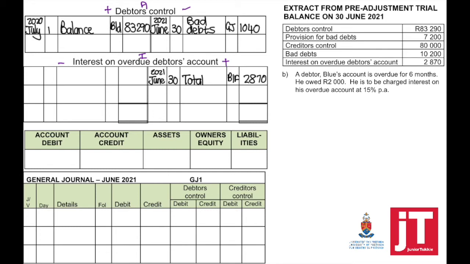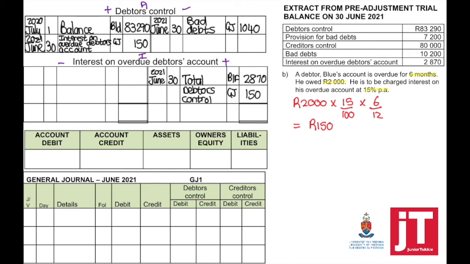Now we need to calculate what is the amount of interest that will be charged. His balance is 2,000. 15% interest will be charged for 6 months. Don't forget to say 6 divided by 12. So account debited is debtors control, account credited interest on overdue debtors account.